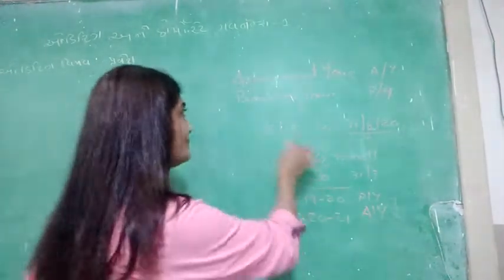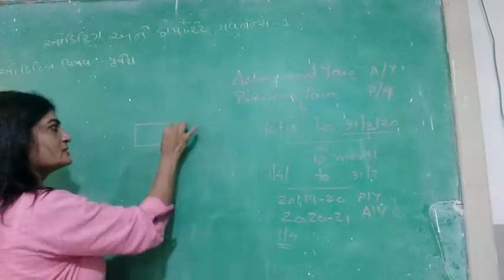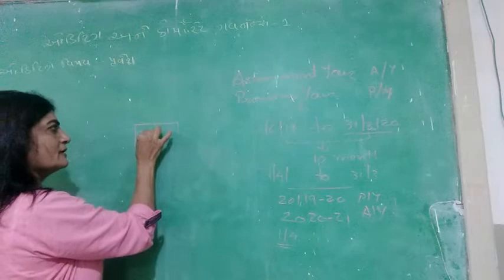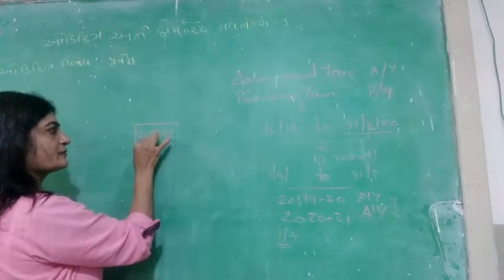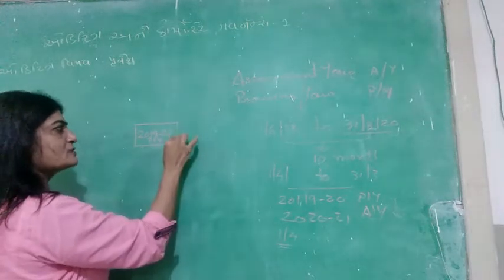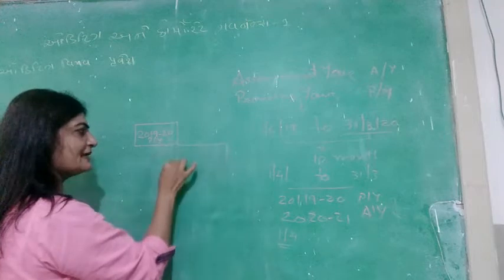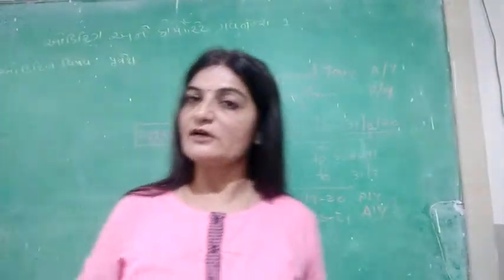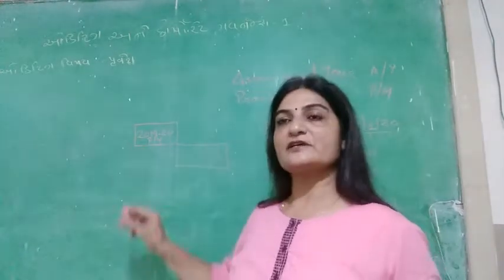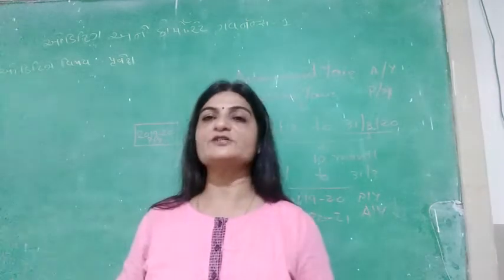So suppose your previous year is 2019-20. This is your previous year, right? It will commence normally on which day? It will commence on 1st of April. It's normally so, and it will end on 31st of March every year. But it's not necessary that previous year is always of a period of 12 months. But in case of an assessment year, it's always of a period of 12 months.